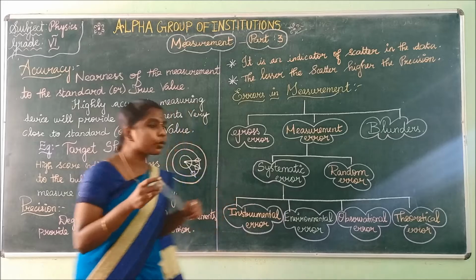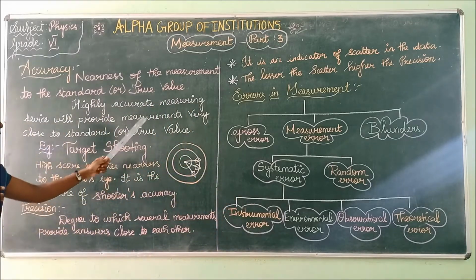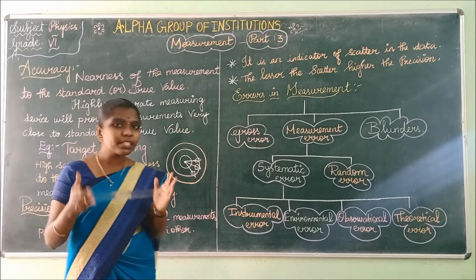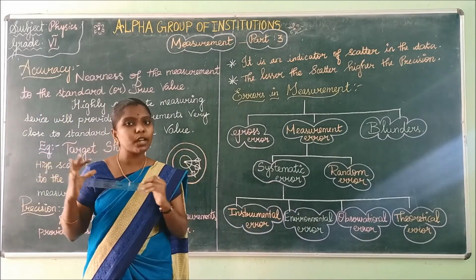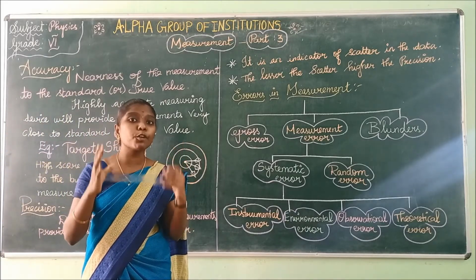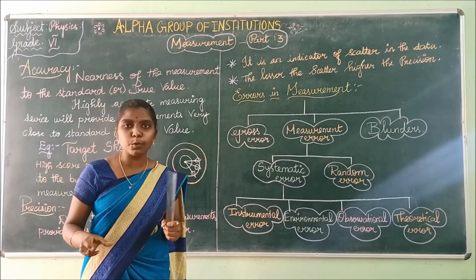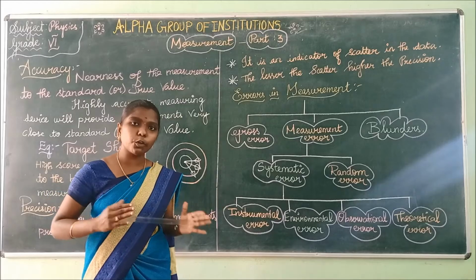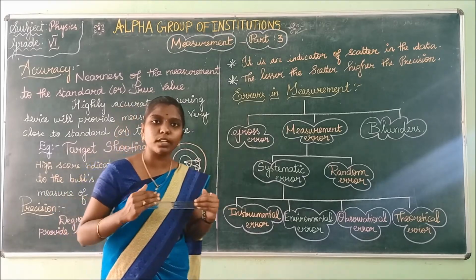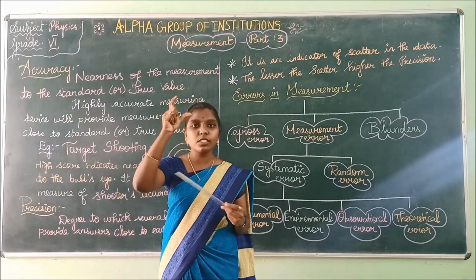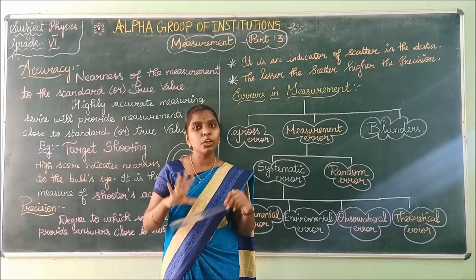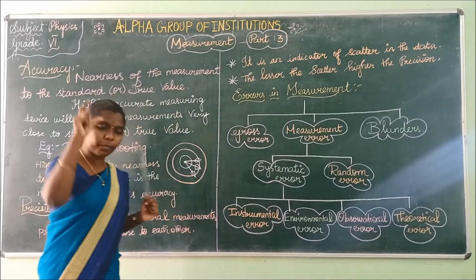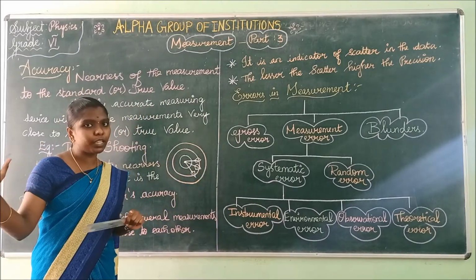Highly accurate devices will provide measurements very close to the standard value. If your device has no error, then your answer will be accurate if you are following the systematic procedure. Your procedure must be correct, then only you will get the accurate value. If the device has no error but your systematic procedure is wrong, then your answer will not be accurate. Is it clear? The methods that you are following also should be correct.